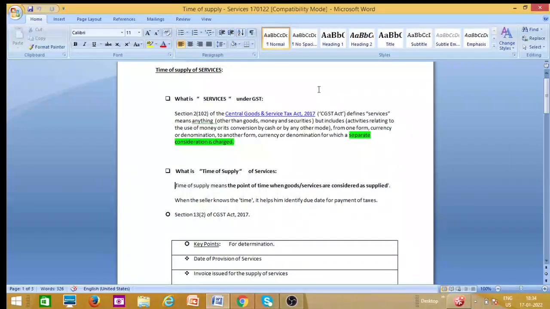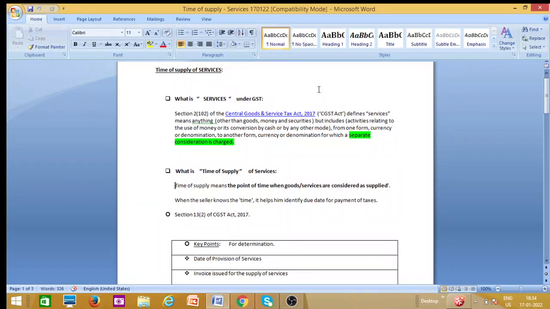Time of supply means, whether for goods or services, the point of time at which it is considered as supplied. When the seller knows the time at which the services or goods are supplied, he will be able to file the returns in time and pay the tax. So the time of supply means the point of time when goods or services are considered as supplied.